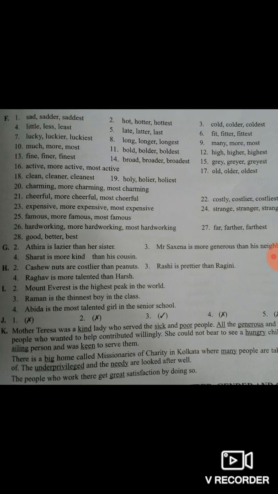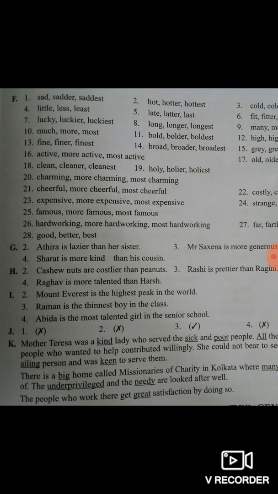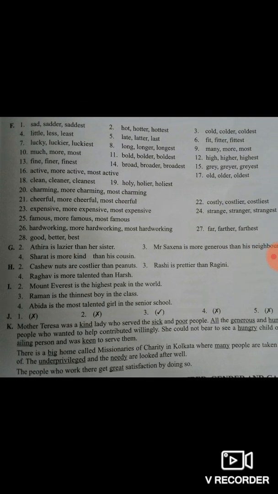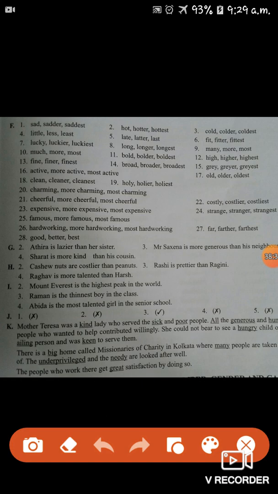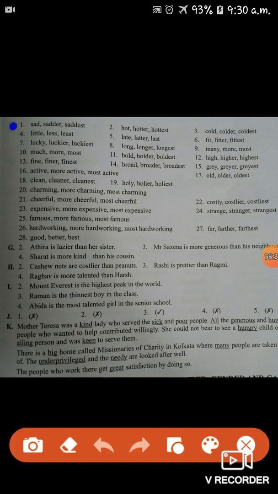So as I am showing over here, first one, sad, sadder, saddest. Second number, hot, hotter, hottest. Third number, cold, colder, coldest. Fourth number, little, less, least.